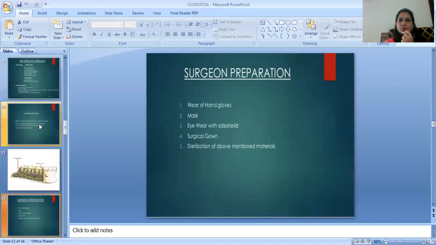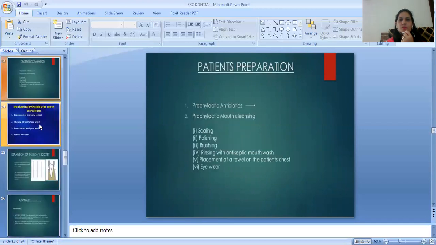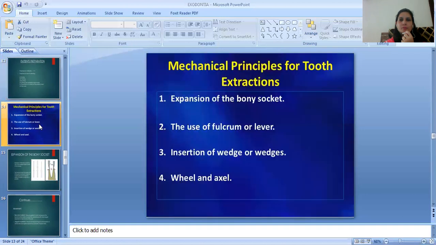Surgeon preparation, wear of hand gloves, mask, eyewear with side shield, surgical gown, sterilization of the above mentioned materials. Patient's preparation, first one prophylactic antibiotics are given, then prophylactic mouth cleansing, then scaling, polishing, brushing, rinsing with antiseptic mouthwash, placement of a towel on the patient's chest, eyewear.